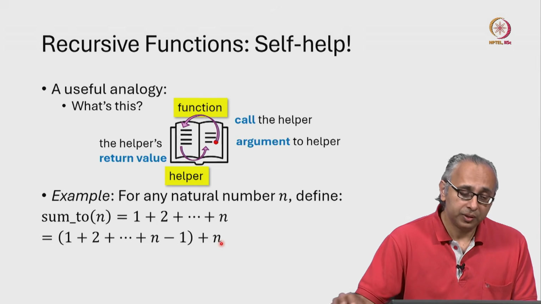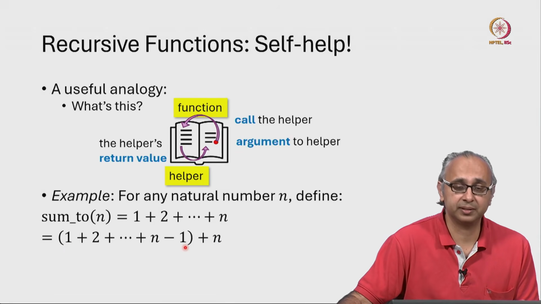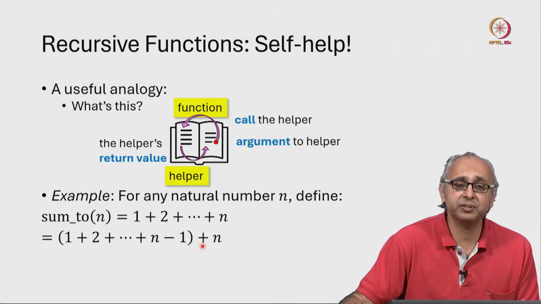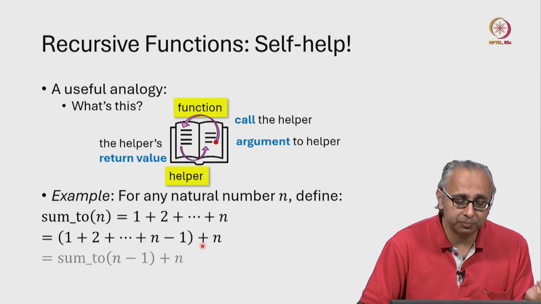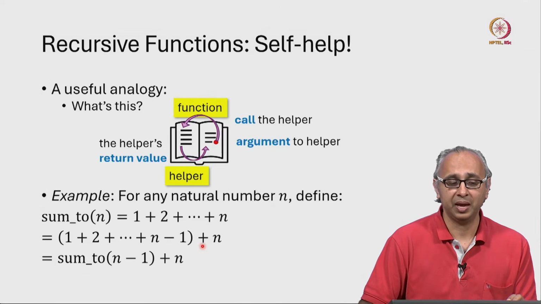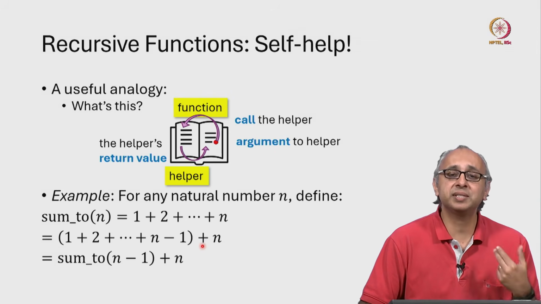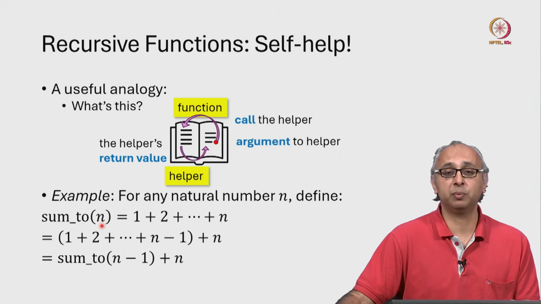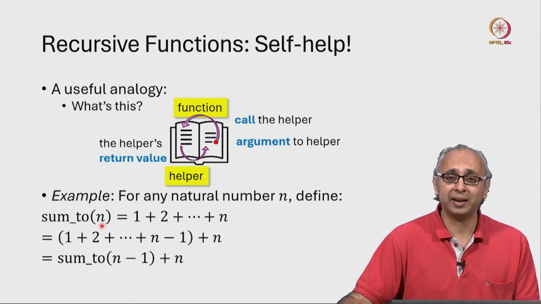Now, this stuff inside the brackets should look familiar to you. This stuff inside the brackets is just the sum to n minus 1, and so I am saying that the way you solve this complicated problem, what is the sum to n?